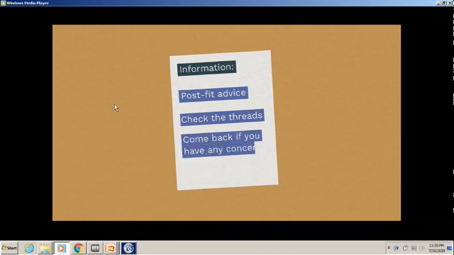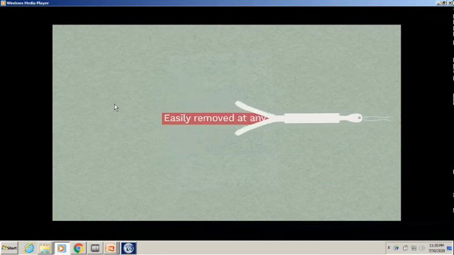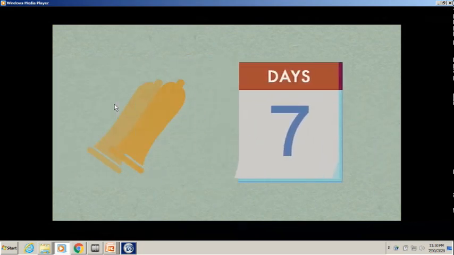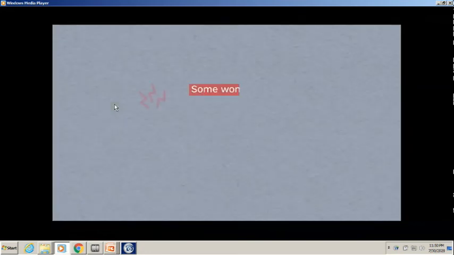The device can be removed at any time. This process is much easier than having it fitted. If you want it removed and still don't wish to be pregnant, you must use condoms or avoid sex for 7 days before removal. Side effects. Most women have some period-like discomfort afterwards, but this usually settles after a few hours. You can use your usual pain relief.